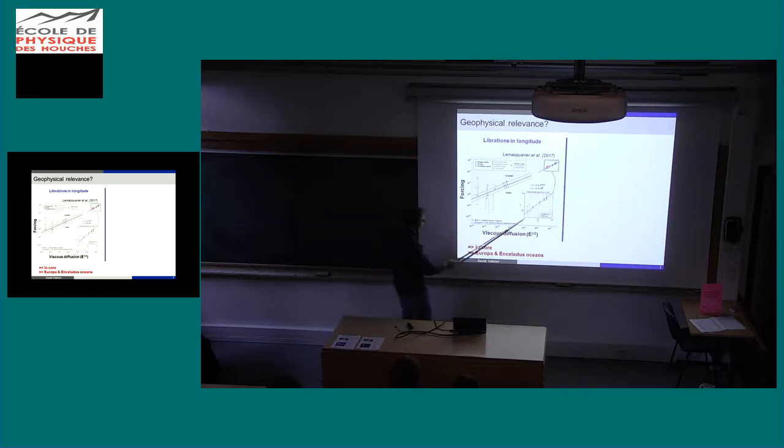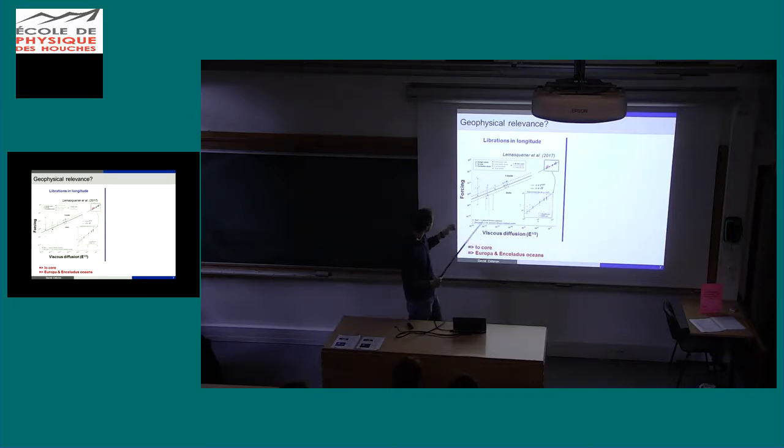So you see, we have quite a good agreement for experiments with the theory on 2 decades, and we extrapolate. And of course, we have uncertainty on parameters for the planet and for this moon. So that's why we have error bars here. But even with the error bars, we can predict that, for instance, here this is the core of Ganymede. Okay, it is in a stable zone. We cannot expect any instability due to libration. So that discards this possibility.